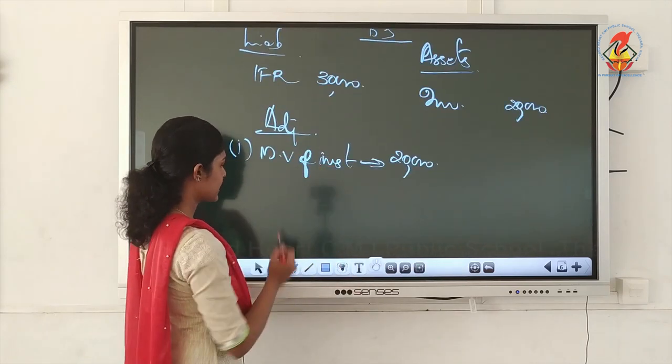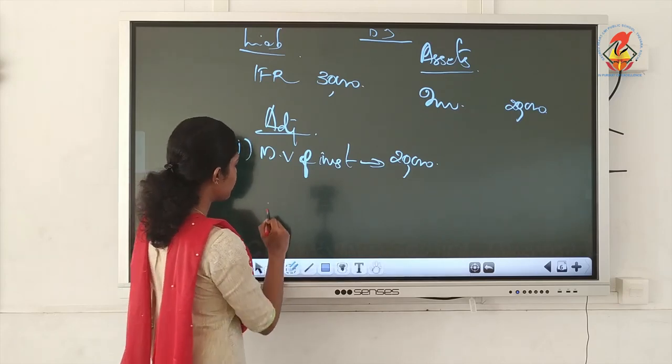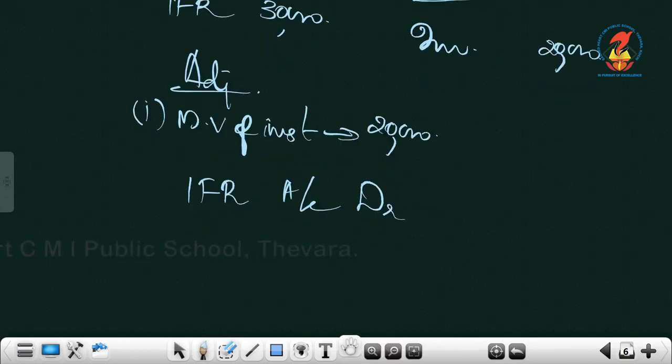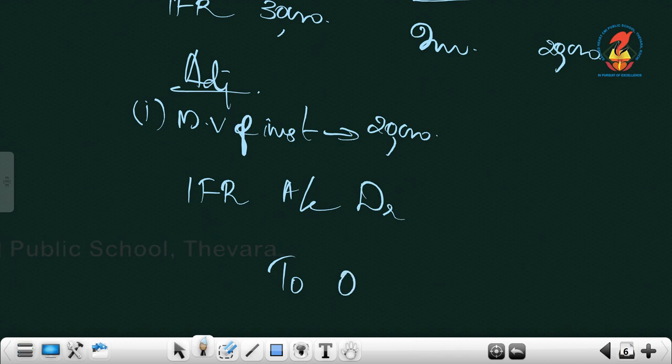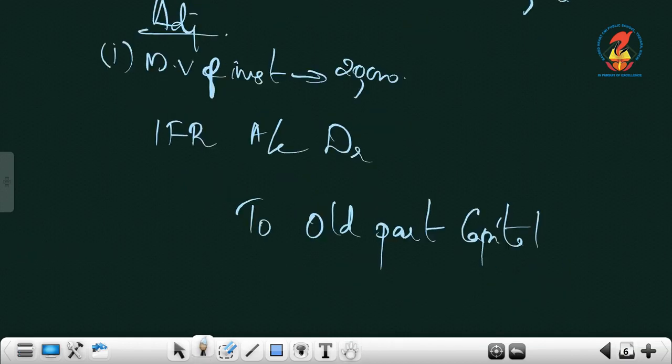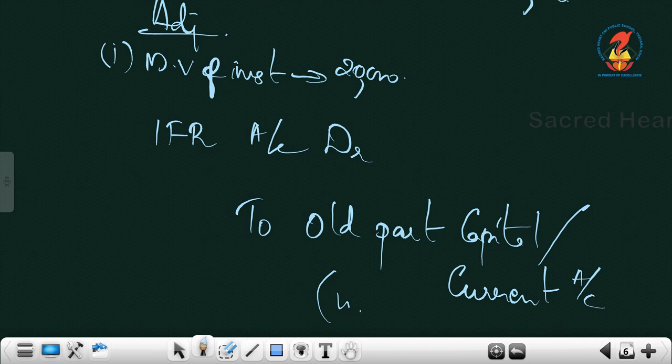So, in this particular case, the journal entry will be IFR, that is investment fluctuation reserve account debtor to, what are we doing? The entire balance 30,000 we will divide among old partners in their old ratio. If it is fixed capitals, you must write current account. And in which ratio you will divide?